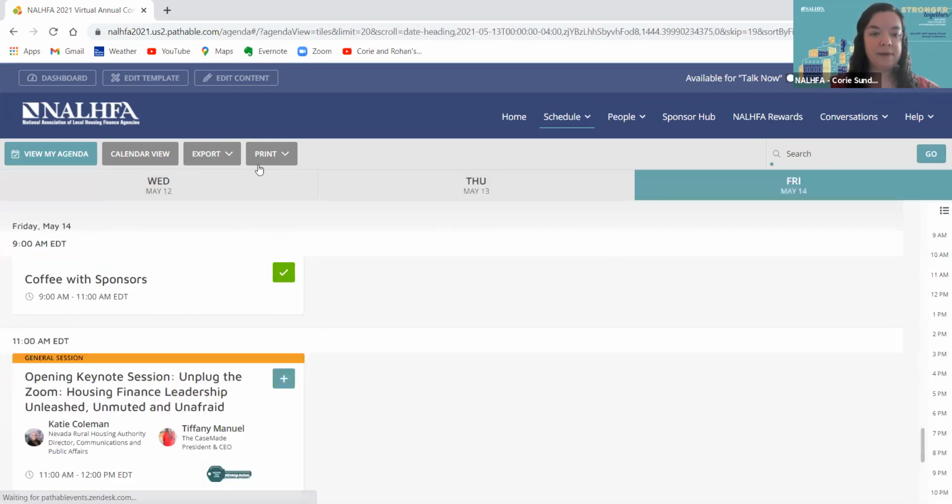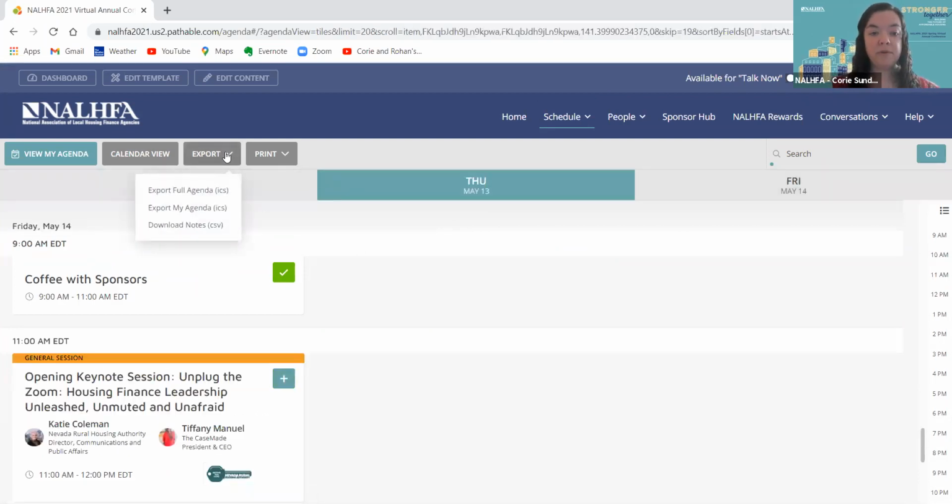Another button at the top here is export. If you want to export either the full agenda or the sessions you're saving to your agenda, you can do that here and save it to either your Outlook or iCalendar. There's also an option to print if you want to print the agenda, although we will also be distributing a PDF of the conference program that might be a little more printer friendly. But if you're in the platform, you can go ahead and print your agenda here.